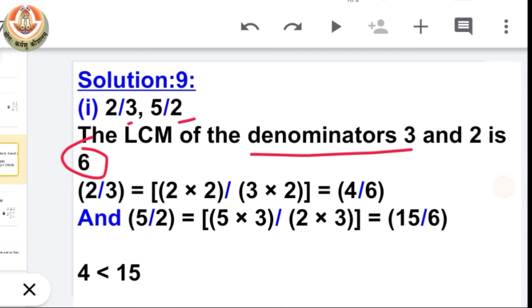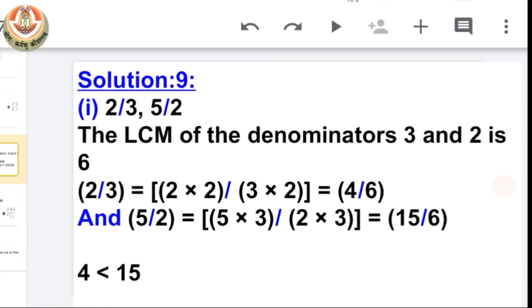So to make the first denominator 6, we have to multiply it by 2, and to make the denominator 6 for the other rational number, we have to multiply it by 3. So that means indirectly we are doing the same thing. Okay, so you don't have to be confused about the method. You can use the same method we used in the 8th question here also.